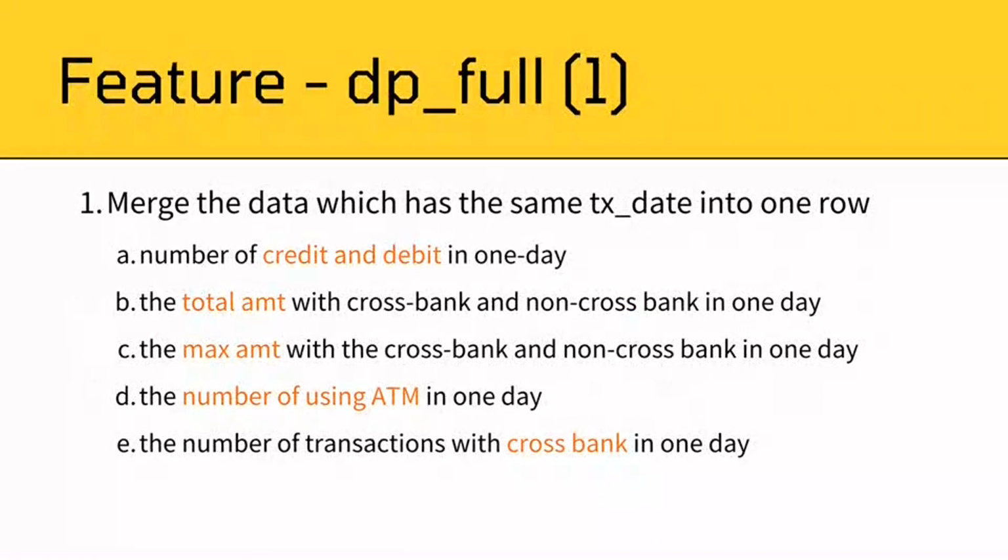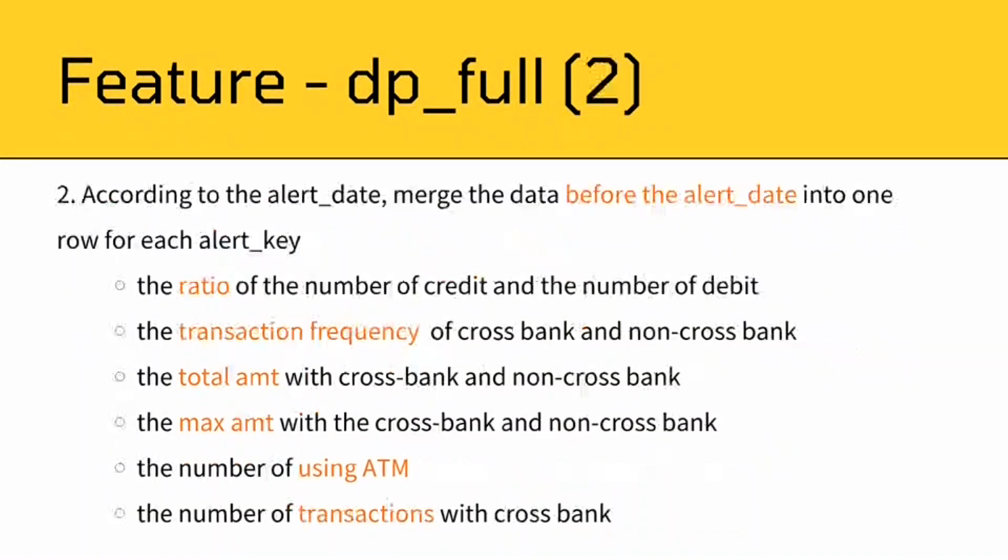For the DP4 file, we firstly combine all transaction records based on each customer ID of the same day together. Therefore, we obtain new DP4 with the same row as customer info file. Then, focusing on alert date, we combine all rows in the new DP4 file, which are listed before each of the alert date together as one new row for each alert key. The detailed processes are also explained in this page.